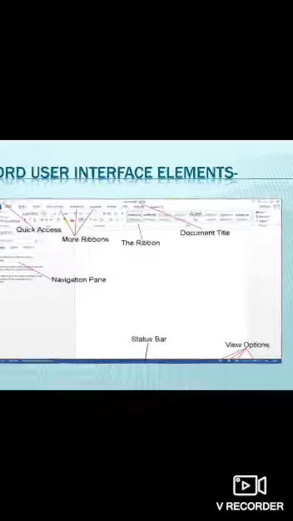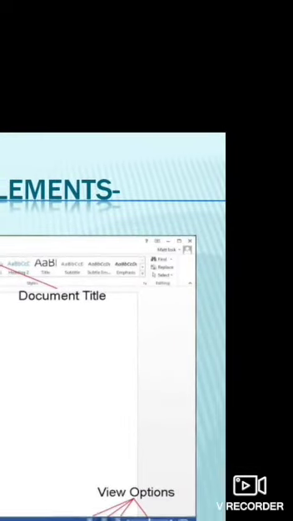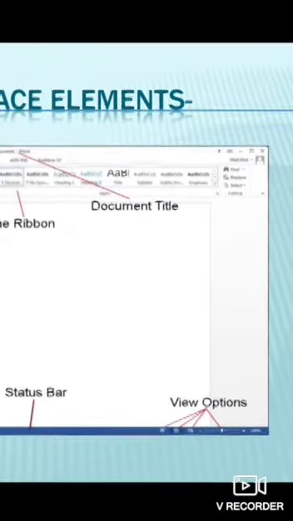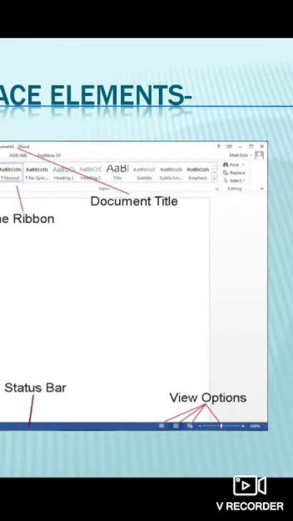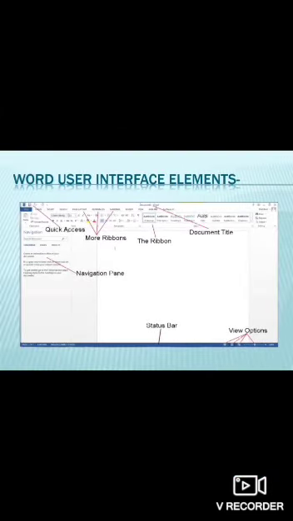Then on this side, you can see three options are there. This is the minimize button. Then you can see the restore or maximize button, and then there is a close button. So these buttons help us to shrink the application window or to maximize the application window. And the close button, or we can also call it the quit button, this button closes MS Word. When our work is finished, we can simply click on this button.